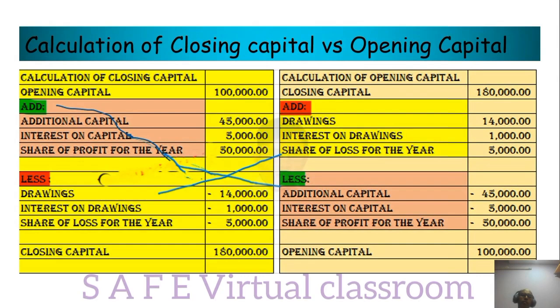Calculation of closing capital versus opening capital. You have already learnt in class 11 how to calculate closing capital. Normally, you start with opening capital, and to that you add additional capital, interest on capital, share of profit, everything. If there are any drawings, you subtract; interest on drawings you subtract; if there is any loss you subtract. Then what you get is closing capital.